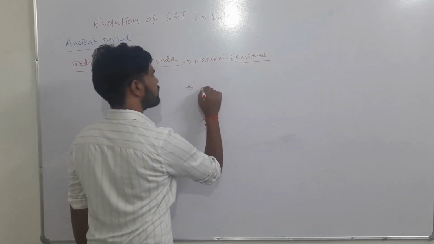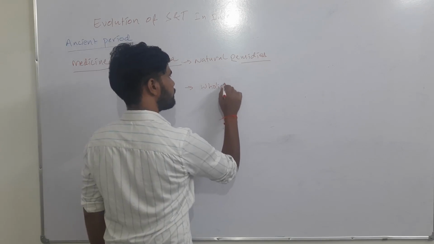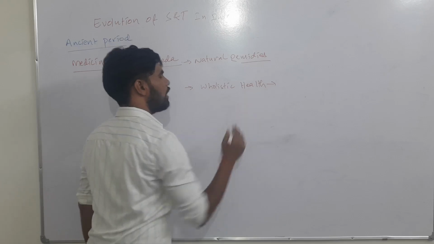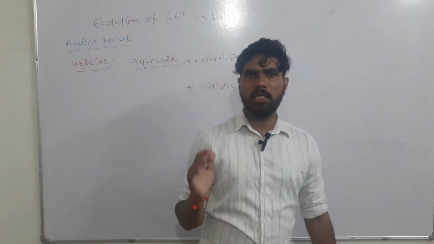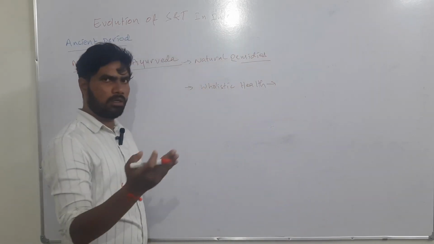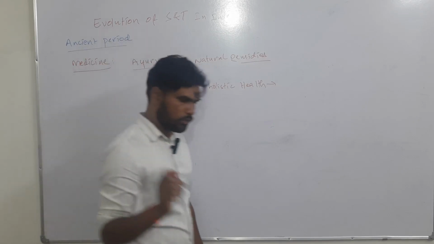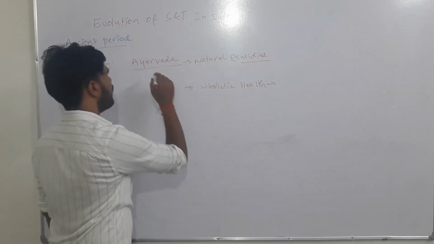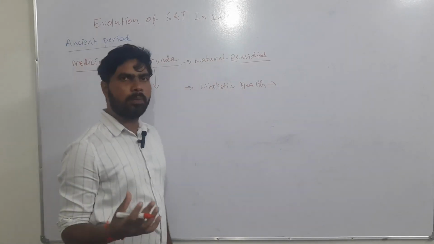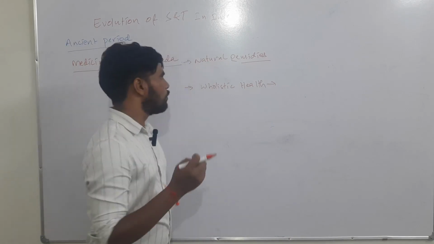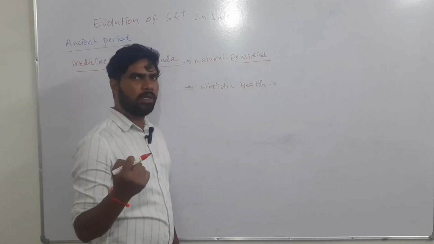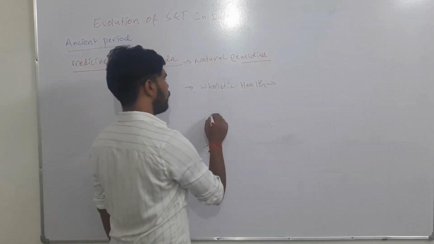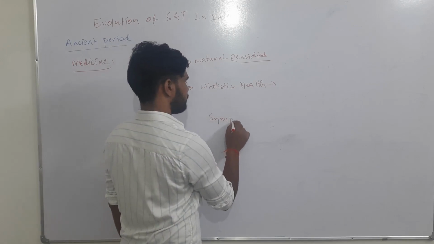It focuses on holistic health. Compare this with the present allopathy system, which is English medicine. You might have heard these two words, allopathy and homeopathy. Homeopathy is something related to Ayurveda, and allopathy is English medicine. The allopathic system will treat only the symptoms.